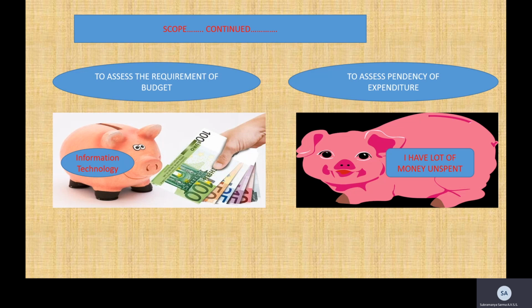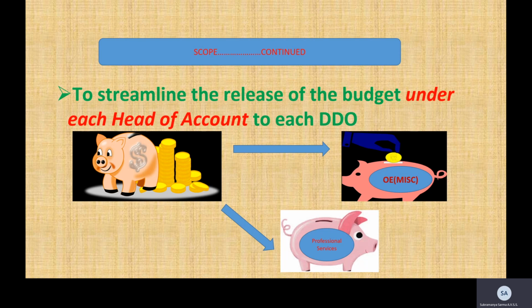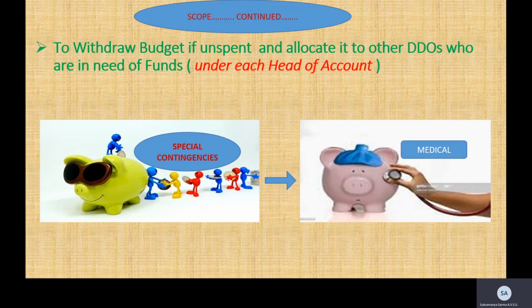When it is lying unspent for a considerable period of time, it withdraws from that particular DDO and allocates the same to another DDO who is in need of it. Here you can see one DDO had got a lot of money under special contingencies. It was lying unspent, so it has withdrawn money from there and allocated it to the medical head of account of some other DDO. This is the kind of scope BEMS has to offer.